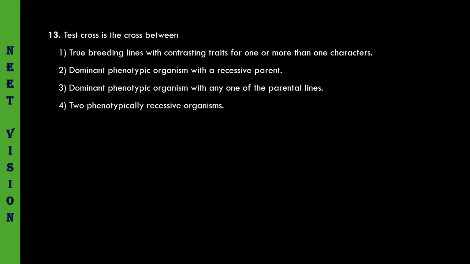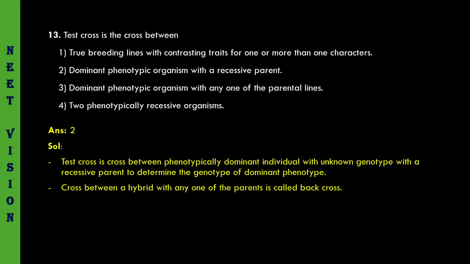Dominant phenotypic organism with any one of the parental lines? If a dominant phenotypic organism is crossed with any one of the parental lines, it is a back cross, not a test cross. Two phenotypically recessive organisms? No. The second option must be the correct one. Let us see the answer. Second one. A test cross is a cross between a phenotypically dominant individual with unknown genotype and a recessive parent to determine the genotype of the dominant phenotype. That is the definition.